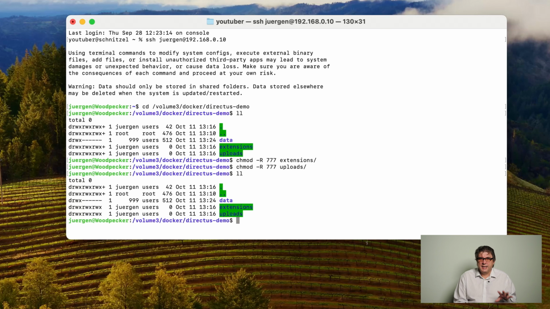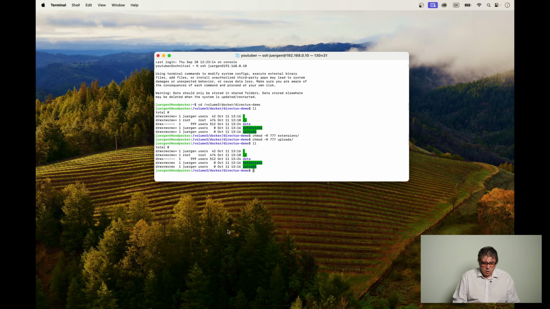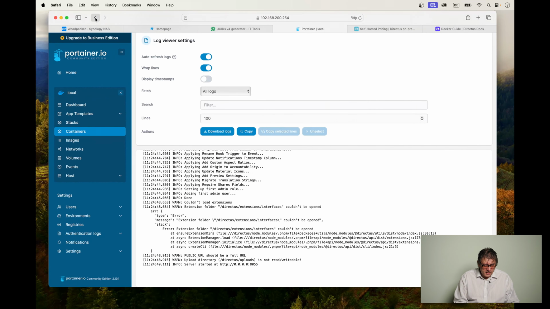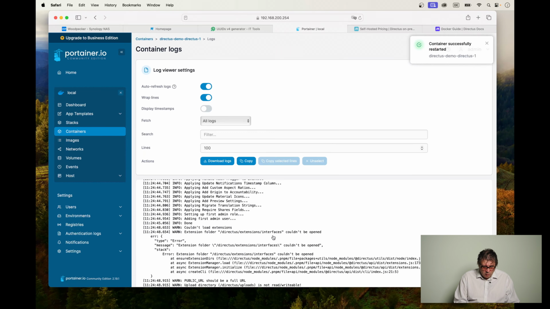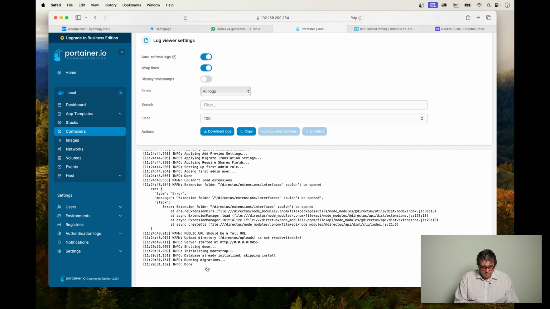Now, 777 is an ugly solution, but I haven't been able to come up with anything better up to now. Should you have a better solution than this, please be so kind and leave me a comment under the video. So now let's go back to our container and let's just restart this Directus demo main container. And now, clicking on the log files, this problem should not be there anymore.